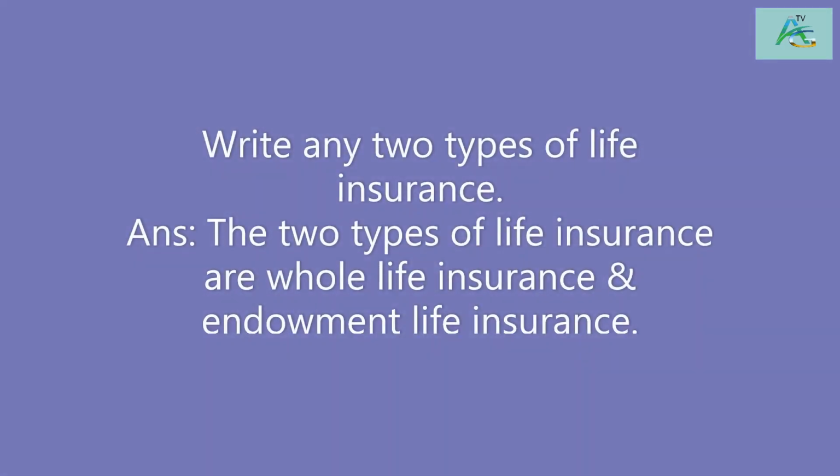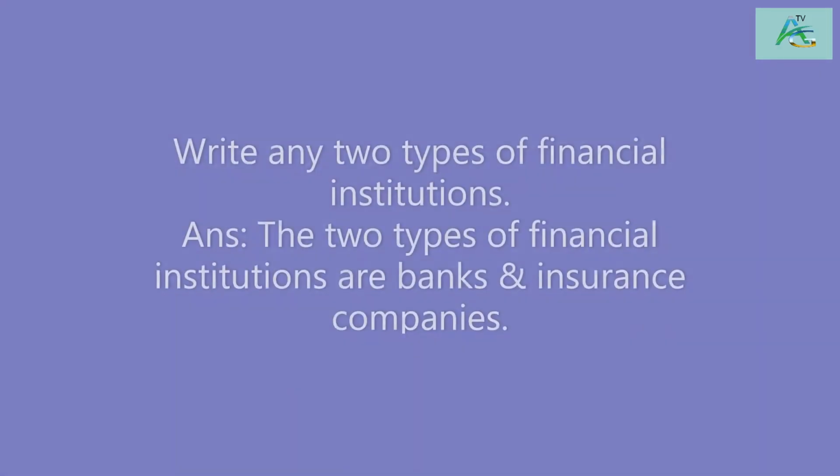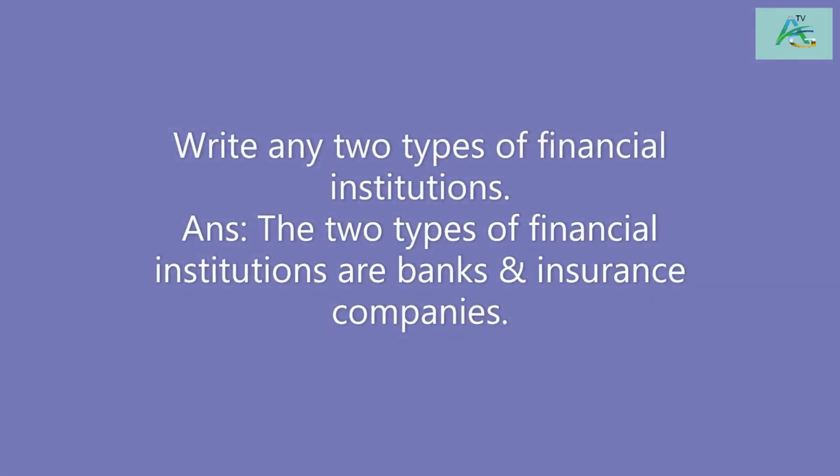Write any two types of life insurance. The two types of life insurance are whole life insurance and endowment life insurance. Write any two types of financial institutions. The two types of financial institutions are banks and insurance companies.